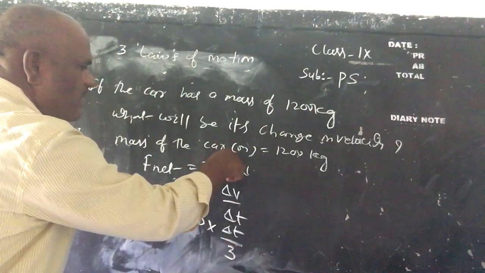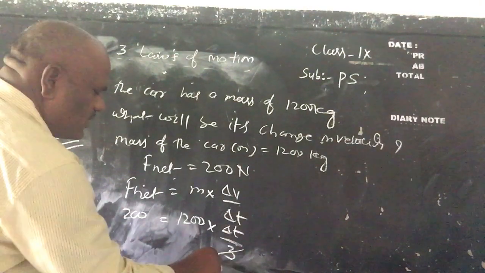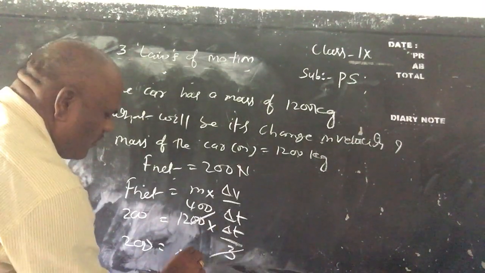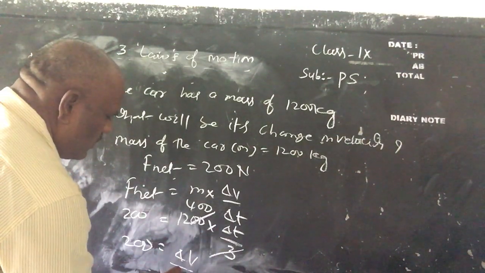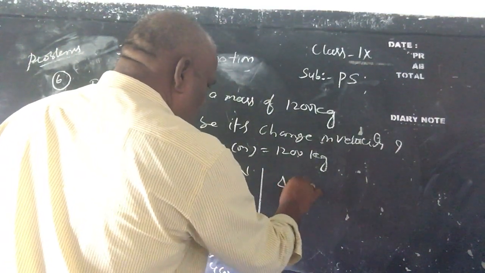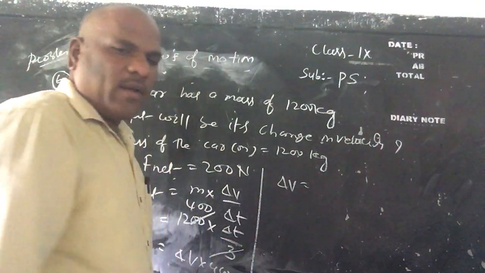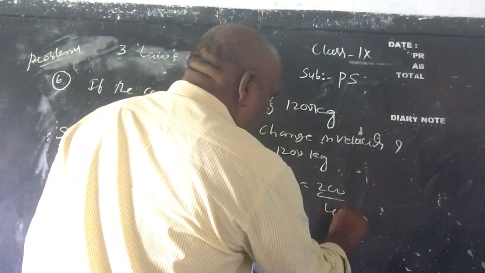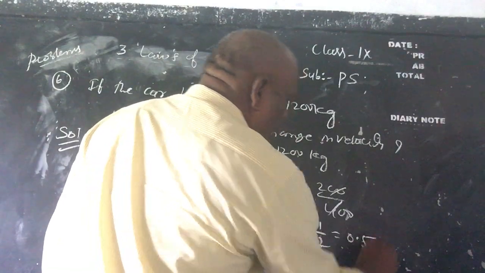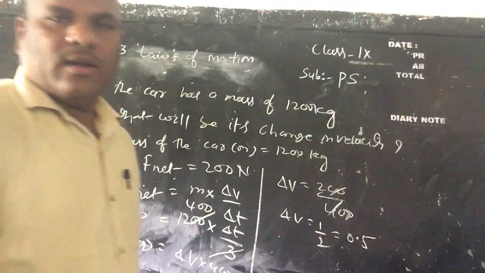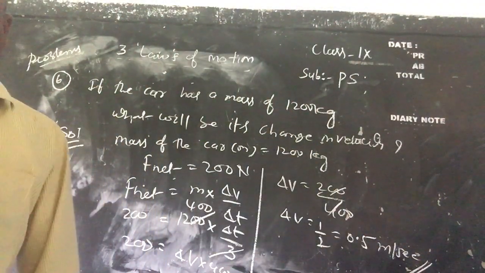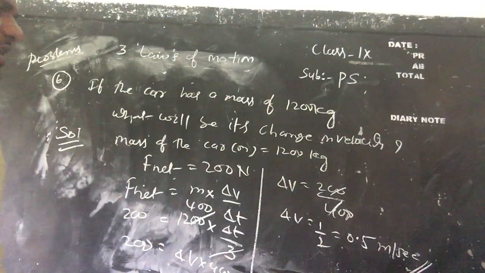Your delta T equal to how much here? Delta T equal to 3 seconds. So 3 into 1200 by 3 is 400. So 200 equal to delta V into 400. So delta V equal to, children you know very well, 200 by 400. Delta V equal to 1 by 2, which is 0.5 meters per second, children. So this is the second problem, children. Okay, and next problem.